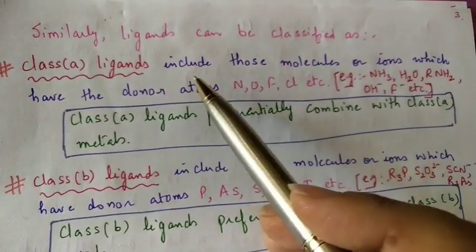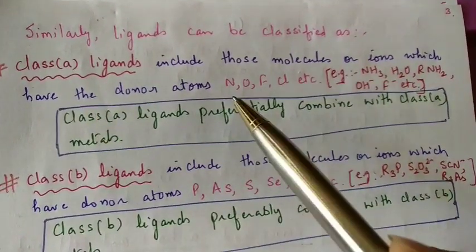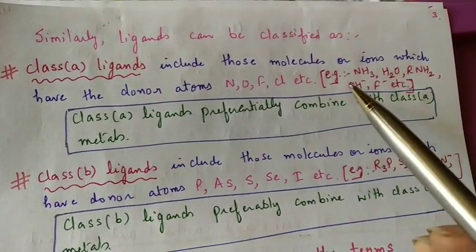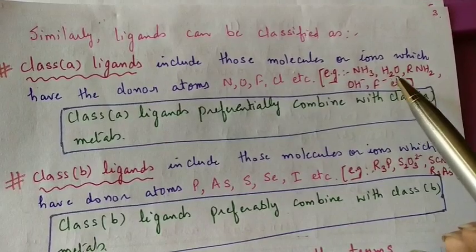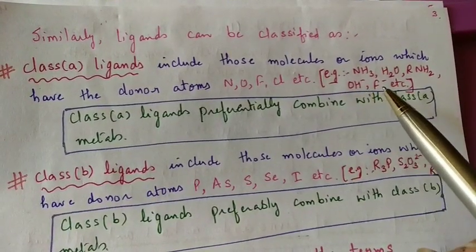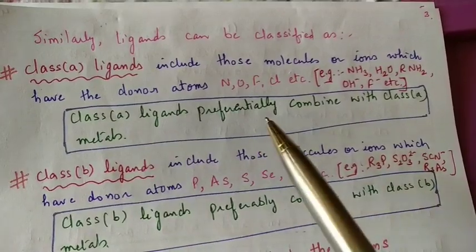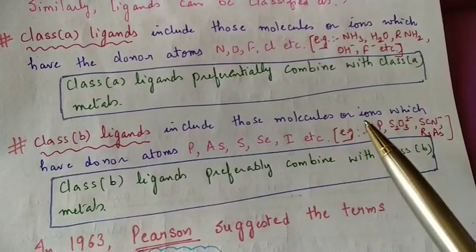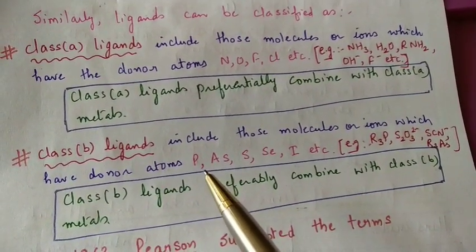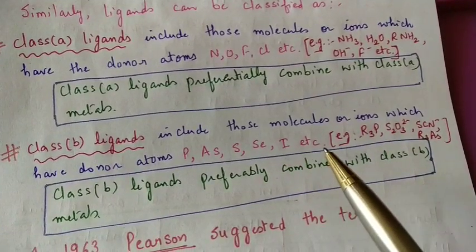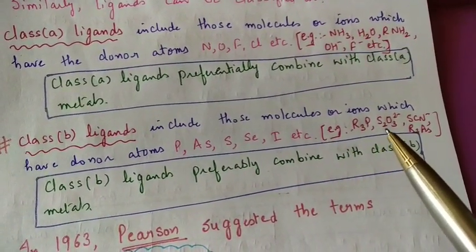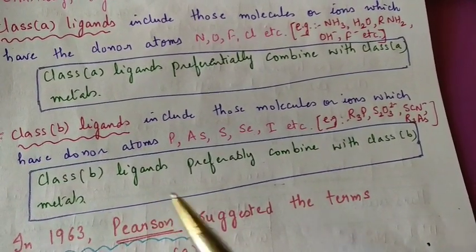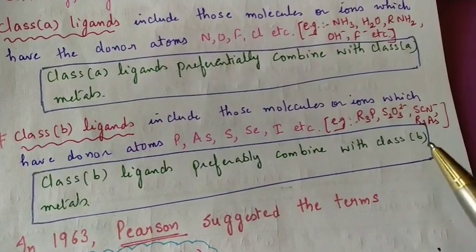Class A ligands are those molecules or ions which have donor atoms like nitrogen, oxygen, fluorine, chlorine, etc. Examples are ammonia, because there is nitrogen, water, amine, hydroxide ion, and fluoride ion. Class A ligands preferentially combine with class A metals. Class B ligands include those molecules or ions which have donor atoms like phosphorus, arsenic, sulfur, selenium, iodine, etc. Examples are R3P, S2O3 2-, thiocyanate, and R3As. Class B ligands will preferably combine with class B metals.